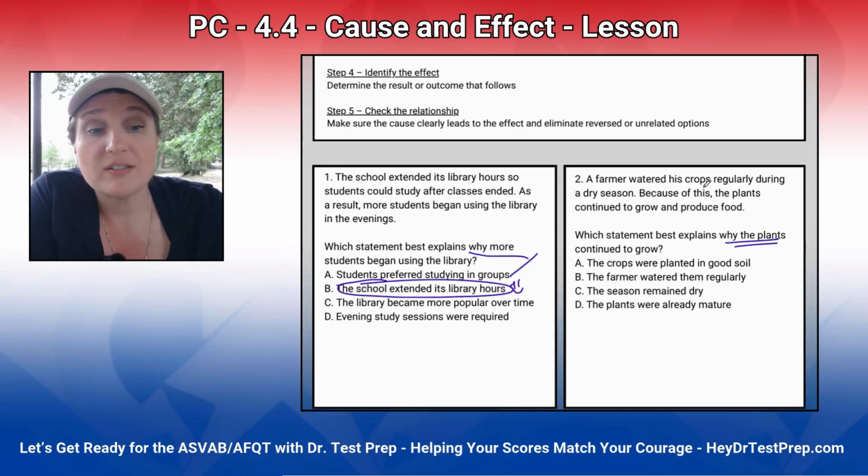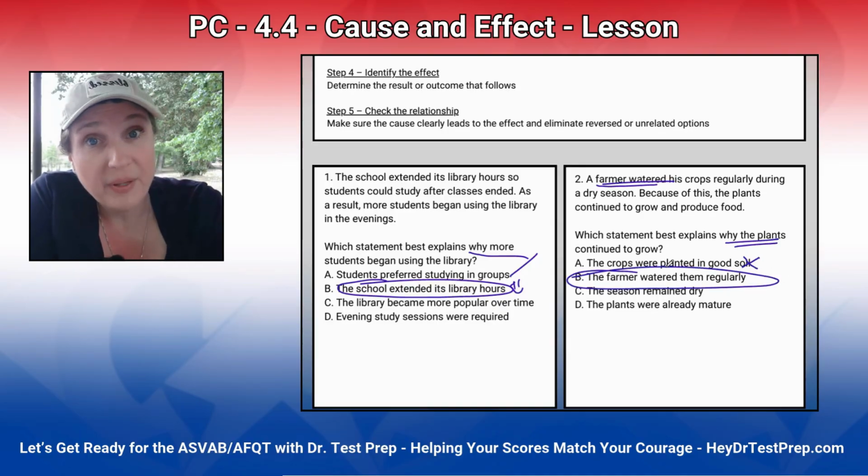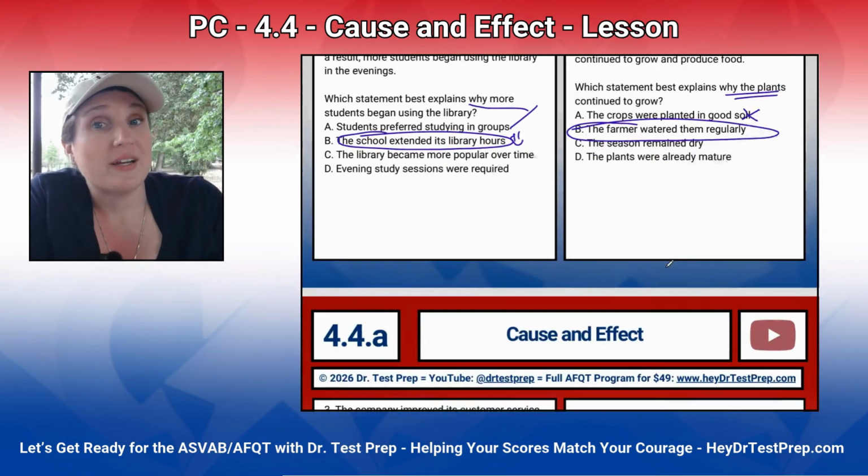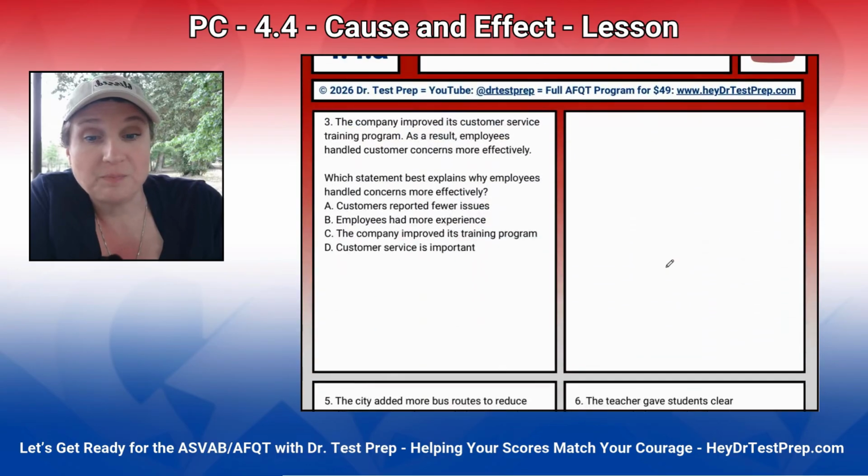Which explains why plants continued to grow? The farmer watered his crops regularly during the dry season. Because of this, the plants continued to grow. So what did the farmer do? The farmer watered his crops. So the plants were in good soil? Nope. The farmer watered them regularly? Yep. The watering caused it. Now, if you're thinking, Doc, these questions are too easy, you're right. Remember, my teaching style is we start easy and we gradually get harder so we can learn the skill.